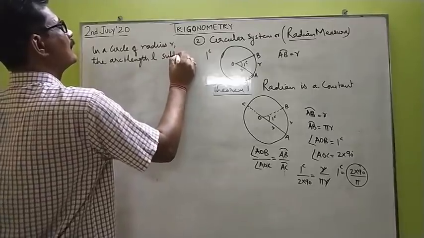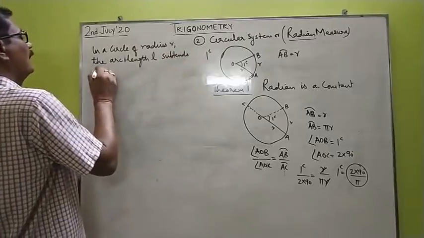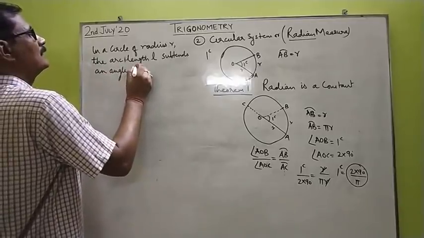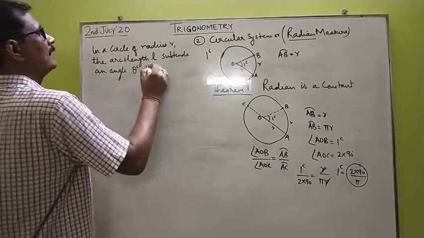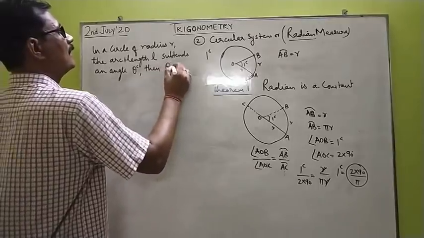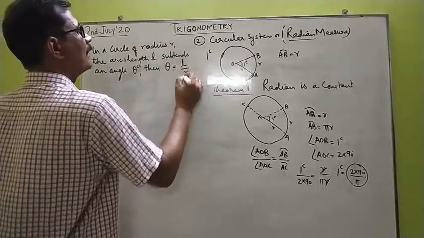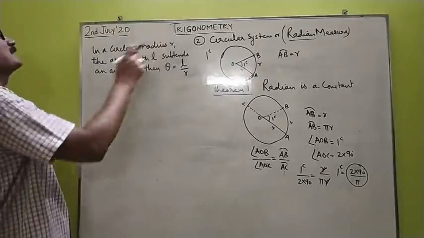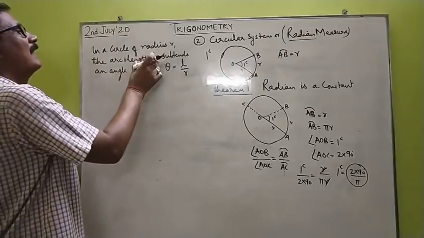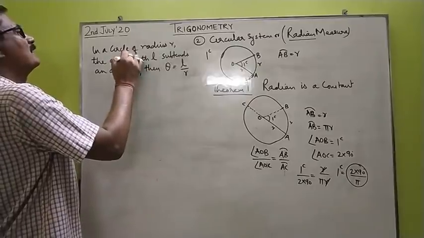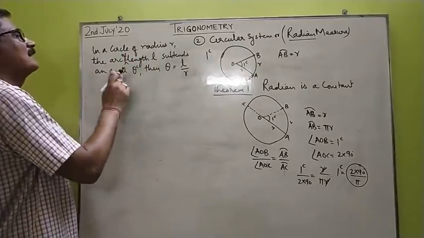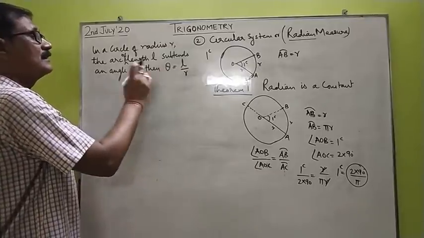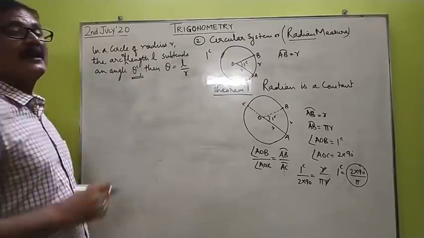In a circle of radius r, if an arc of length L subtends an angle theta radians, this angle being in radian, then theta is given by the ratio L upon r.